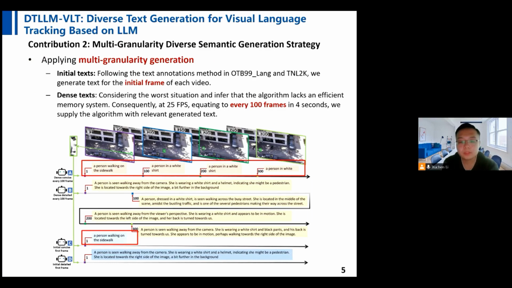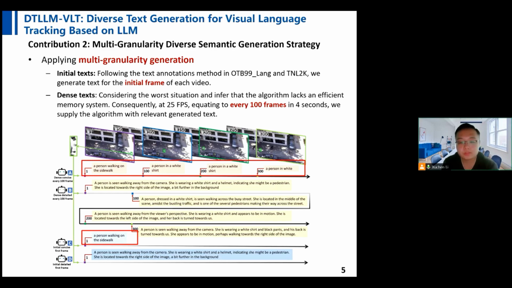In our pursuit of enhancing VLT, we present a multi-granularity diverse semantic generation strategy that applies text generation techniques across various levels of granularity. We initiated our strategy by generating text annotations for the first frame of each video sequence, adhering to the established methods of OTB and TNL2K, anticipating challenging scenarios where tracking algorithms might struggle due to the absence of an effective memory system.